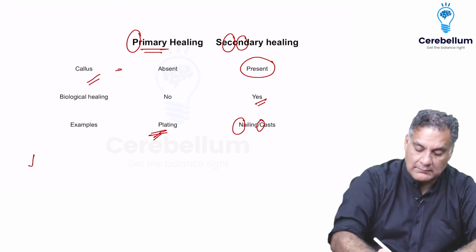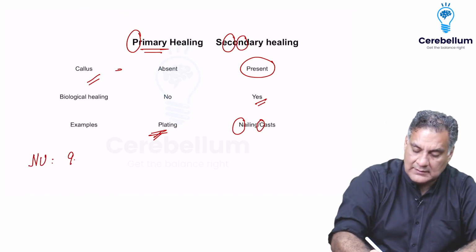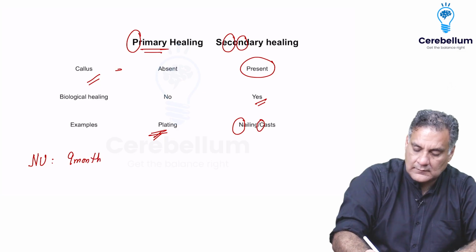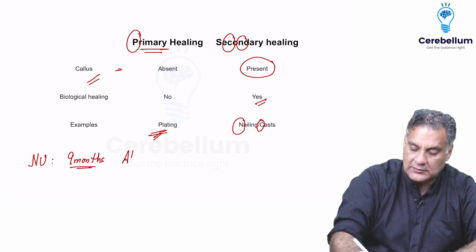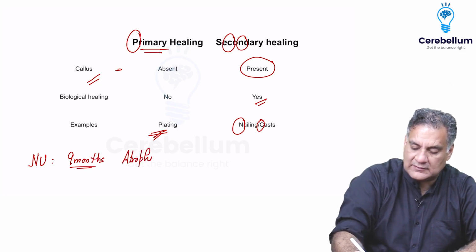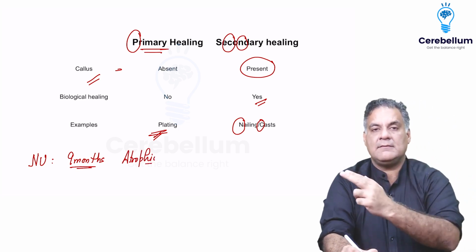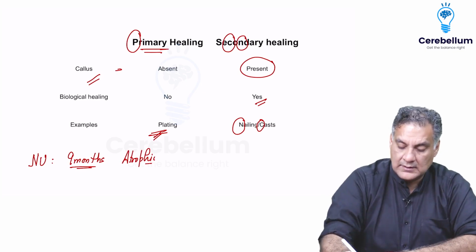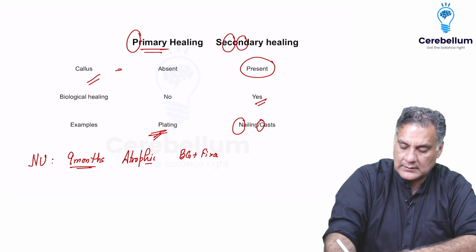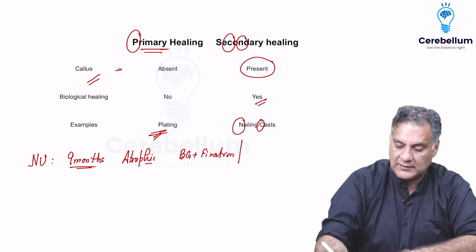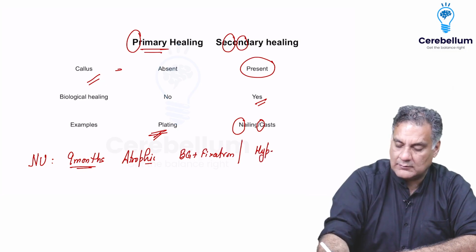So non-union is a bone which has not united in 9 months. Atrophic non-union is when the bone ends are avascular. You need to cut them, freshen them. So you need to put a bone graft plus fixation. Whereas hypertrophic is where there is macro movement, not allowing the bone to unite.